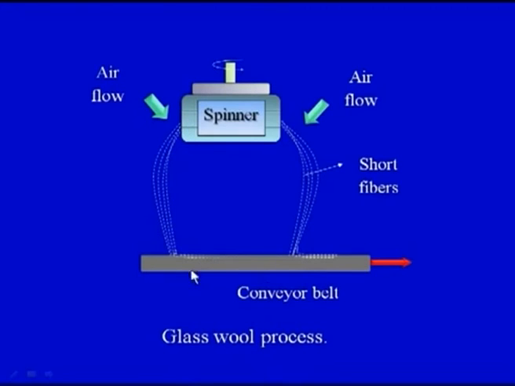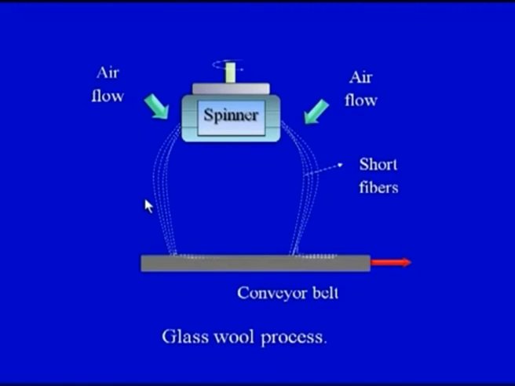the conveyor belt, and the conveyor belt is continuously moving, and we have these short fibers being sprayed on top of the conveyor belt, and they are coming down under the application of air pressure. Binder is also mixed with the short fibers if we want to make a glass wool, and the amount of binder would dictate the final mechanical properties that we can achieve out of the glass wool which has been made by this process.